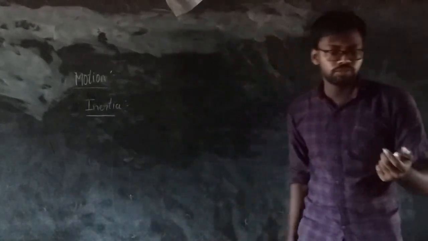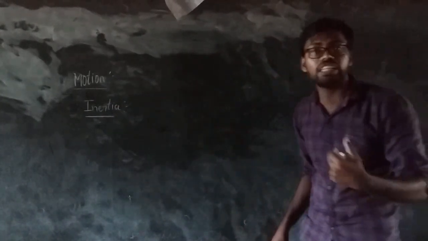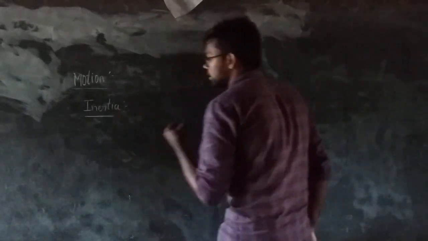Inertia means, first I will write the definition and then I will explain who described inertia.